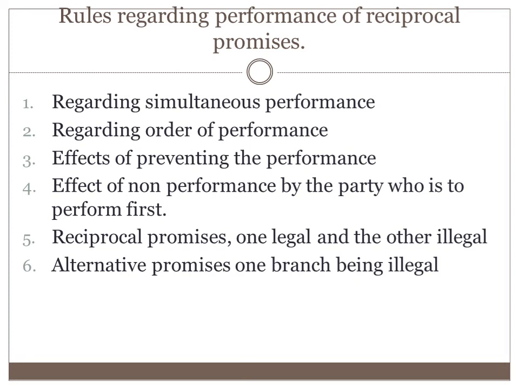And the effect of non-performance by the party who is to perform first. Then reciprocal promises, one legal and other illegal: the legal part is called a contract and the illegal part is called a void agreement. Then alternative promises, one branch being illegal.